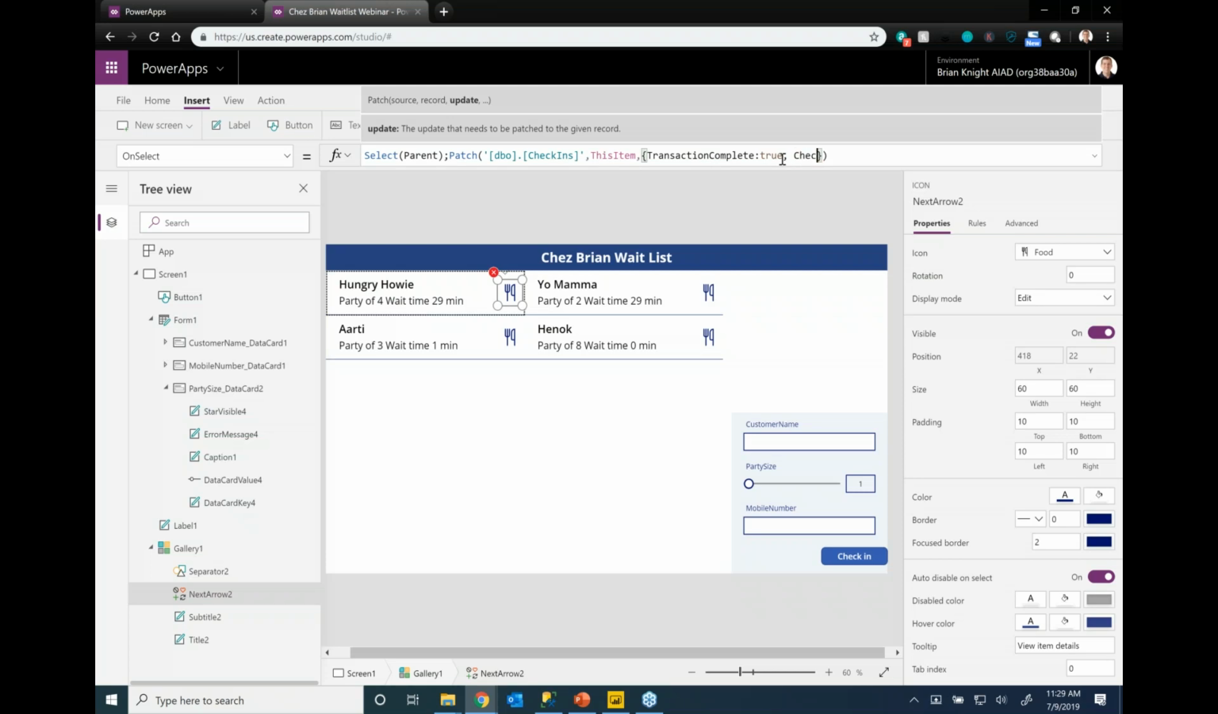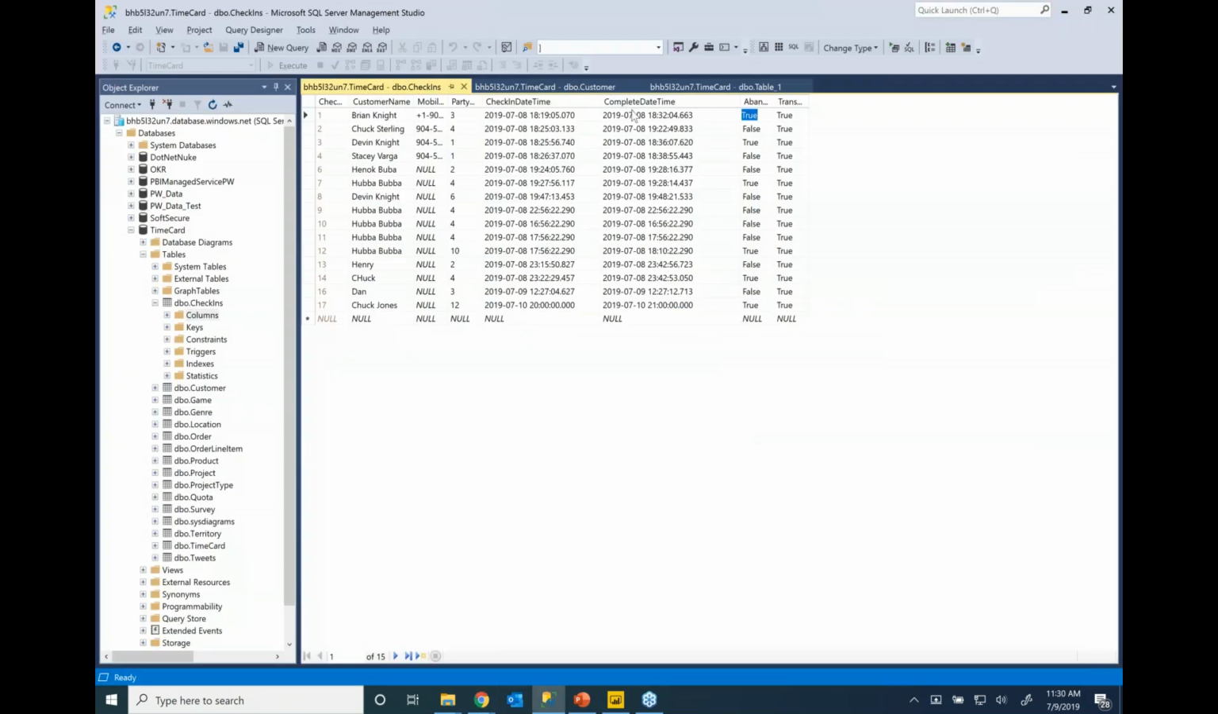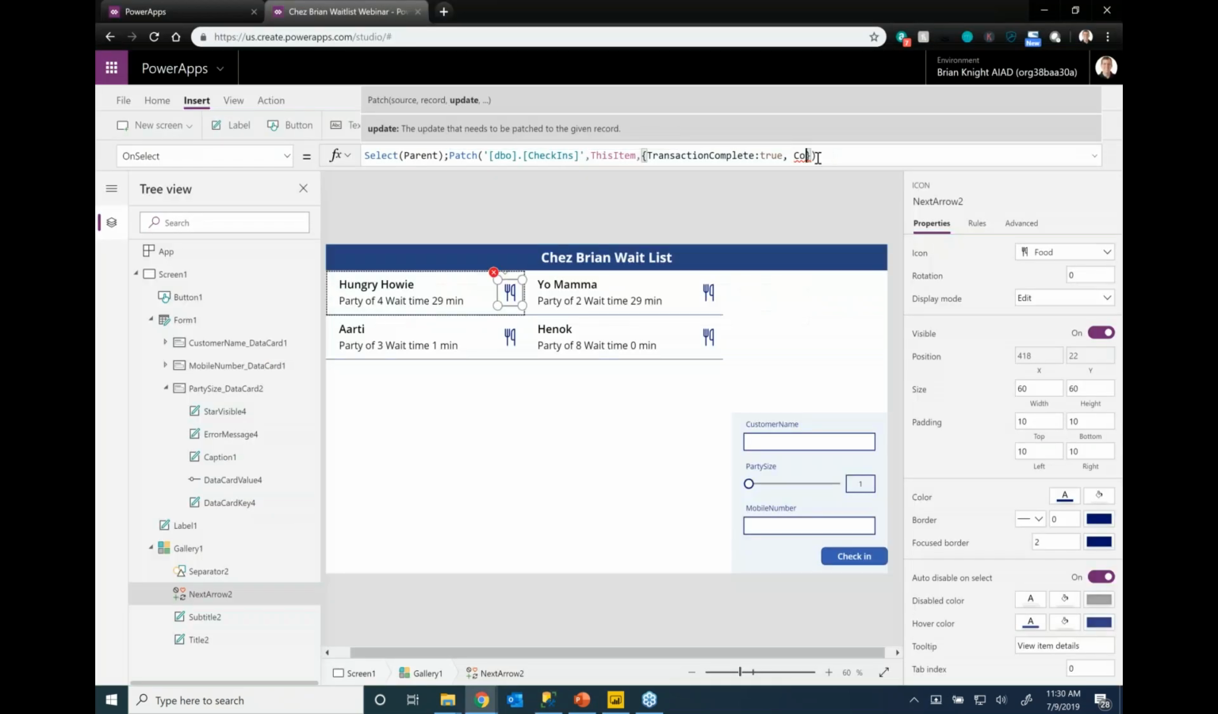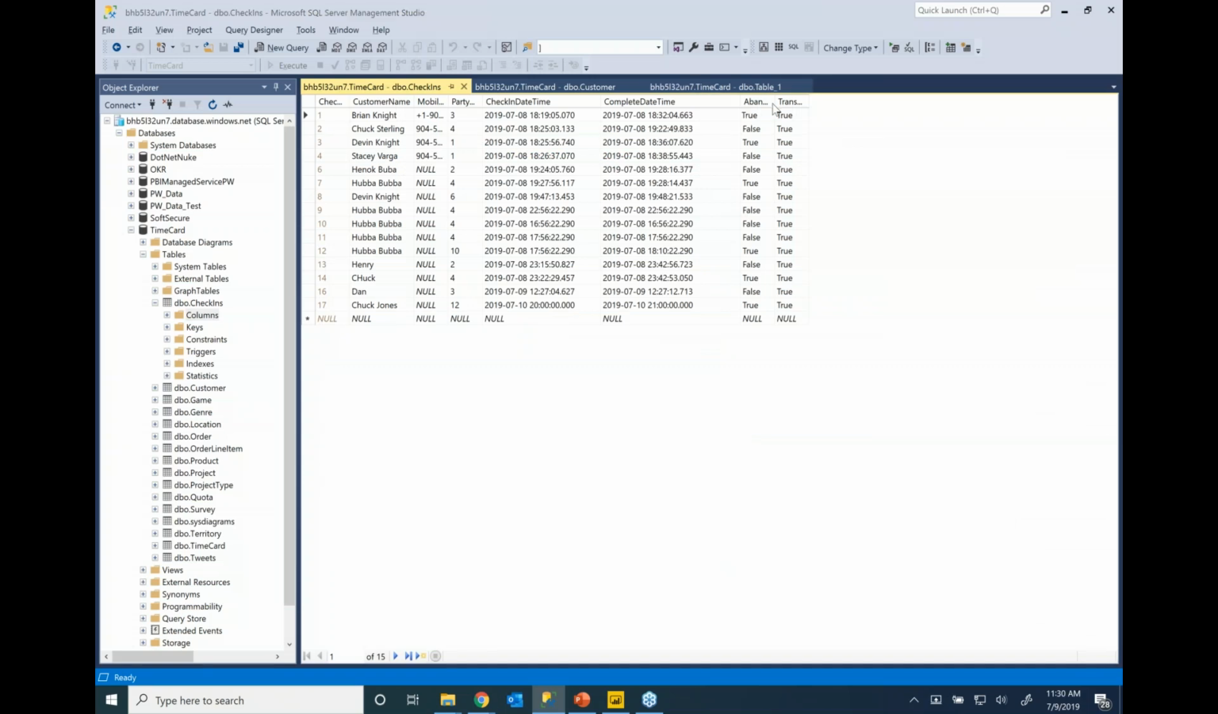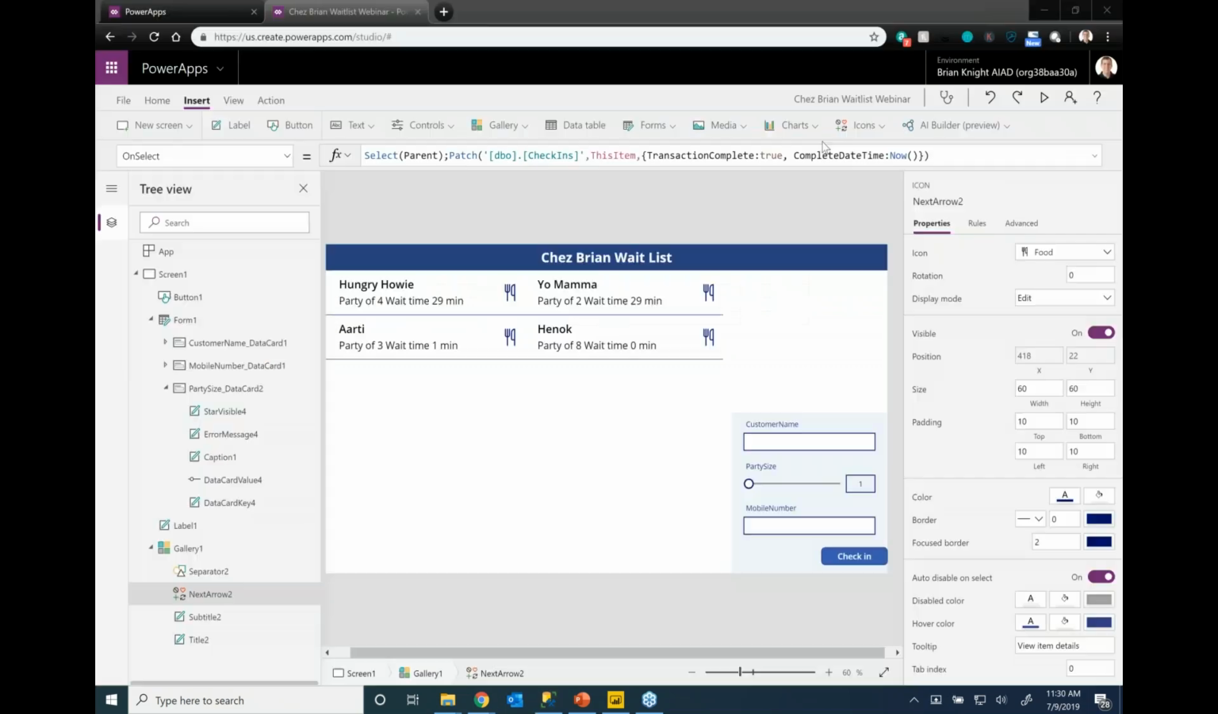I also need check-in time. I think it's called check-in time. I'm going to zoom out here so I can see the column names. I'm going to go over to my SQL server here. It's called complete date time. All right, that's why. Complete date time, I'll make that equal to now. There we go. And I think that's about it. Abandon is going to be false. Actually, I'll do abandon while I'm here as well.